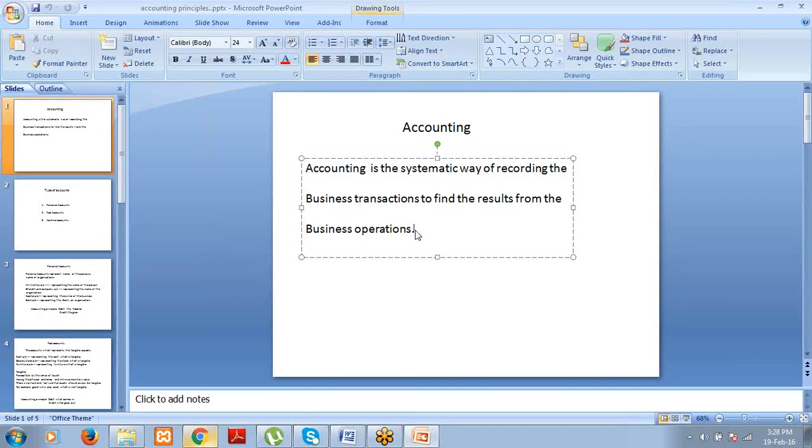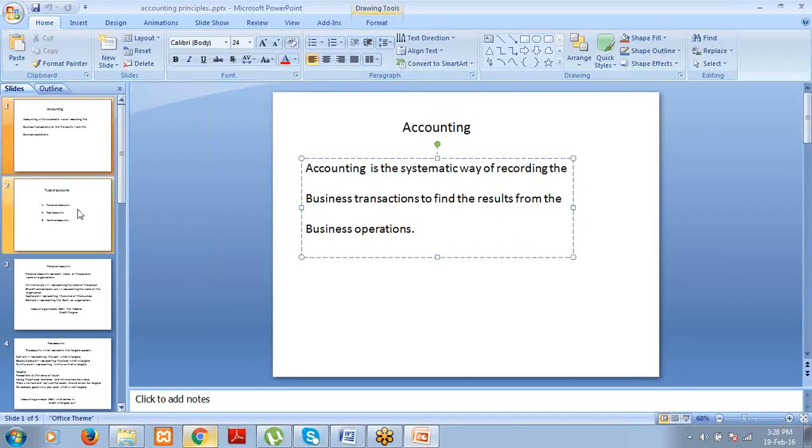Here, when you start the business, you will be incurring different business transactions. And obviously, we have to know the results of the business transactions and the business operations. So for that purpose, we have to record the business transactions in a systematic way, right? You cannot record these business transactions as you wish, but all the business transactions are to be recorded in a systematic way. So the systematic way of recording the business transactions is called accounting.